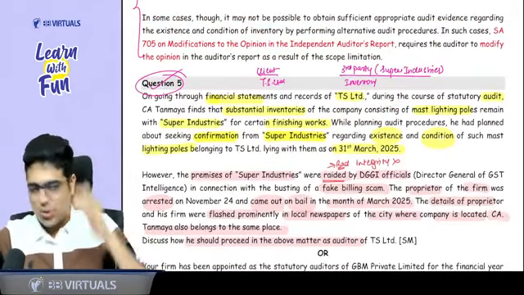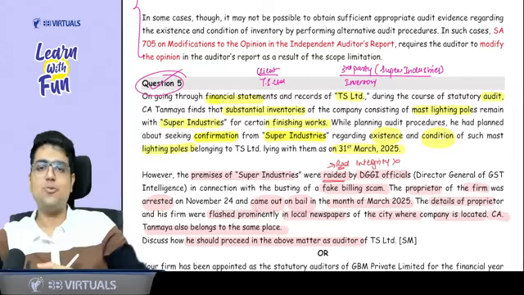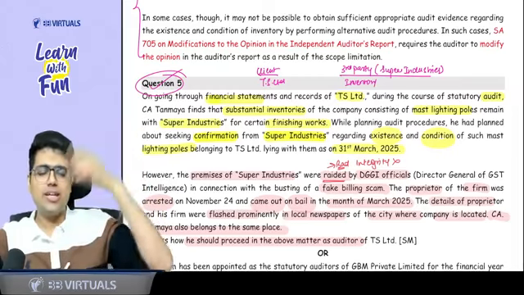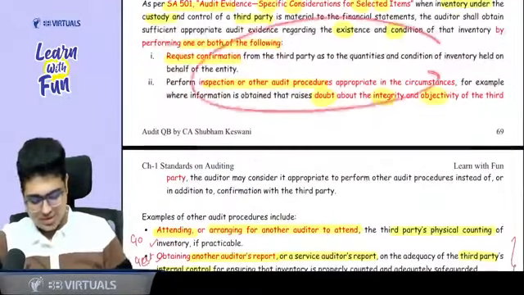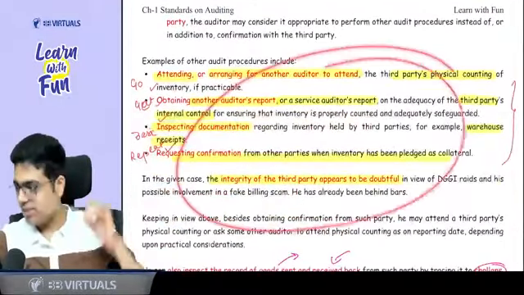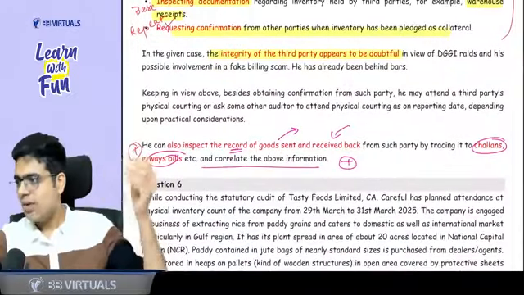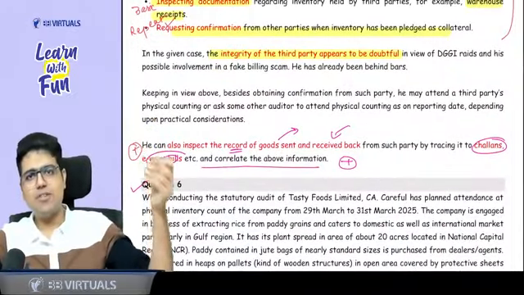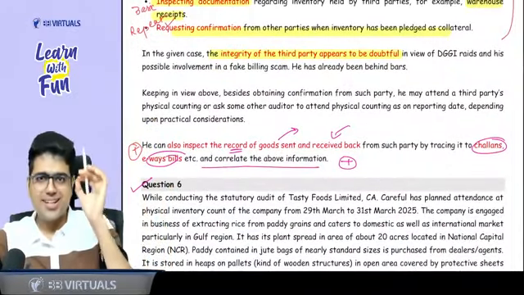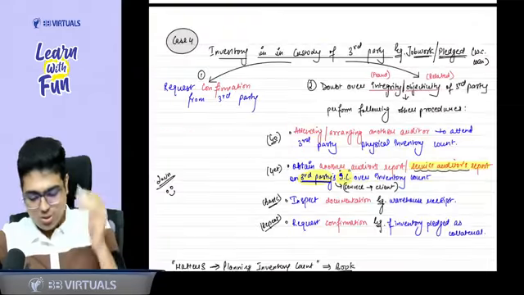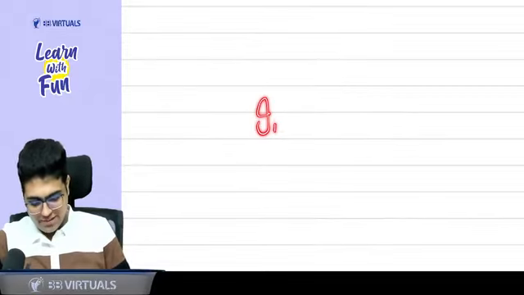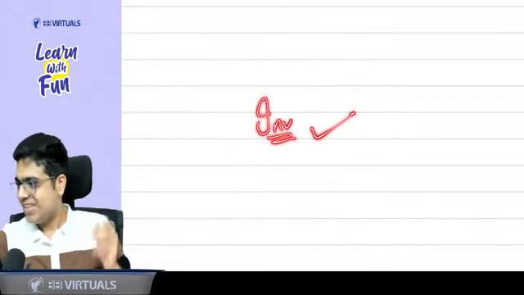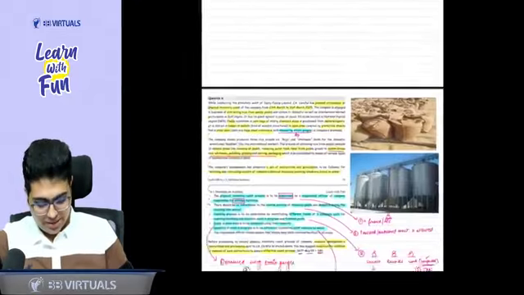Yes, sir. So do we need to perform other procedures? Yes. What were the other procedures? Go, get, basic, repeat. So these are all the points that we have just covered that you need to write in your answer. Clear? How can you get to know about the goods sent? Through the e-way bill and challans. Clear? Clear, sir. So congratulations, with this our inventory part is complete.